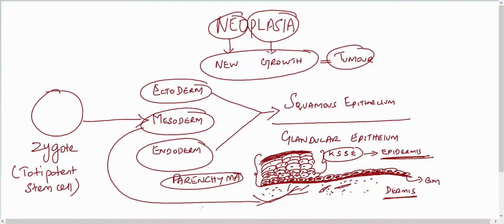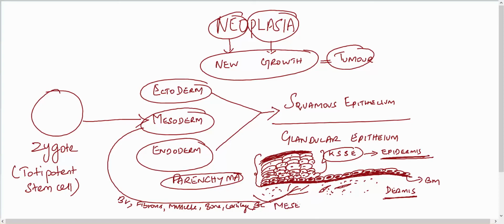Blood vessels, fibrous tissue, even muscle, bone, cartilage, and blood cells are tissues that come from the mesoderm. So there are many tissues that come from the mesoderm. They are the supportive structures to the epithelium, and they are called mesenchyma.